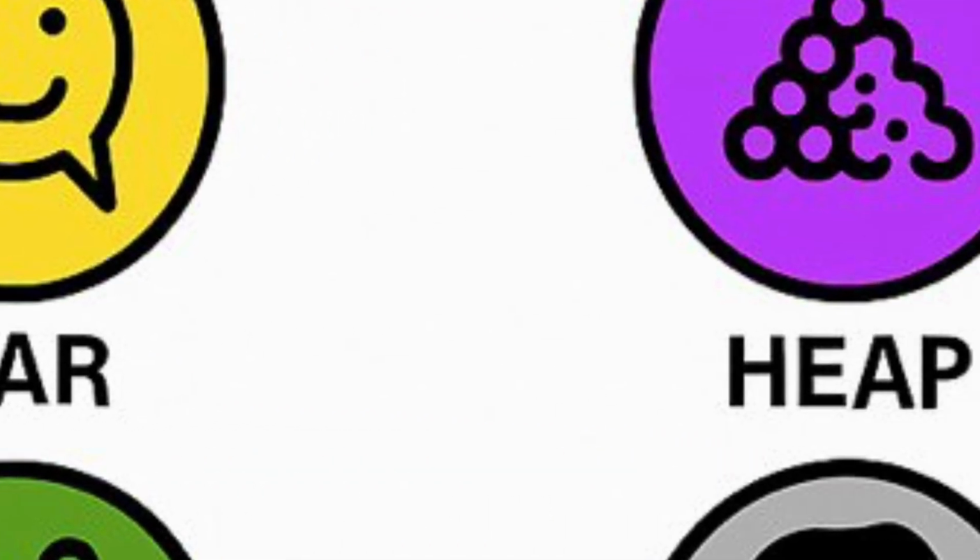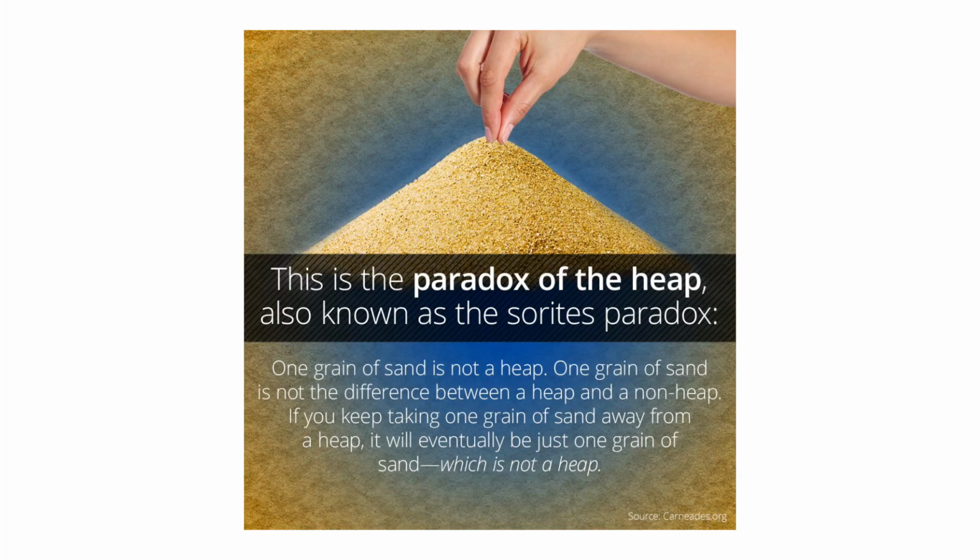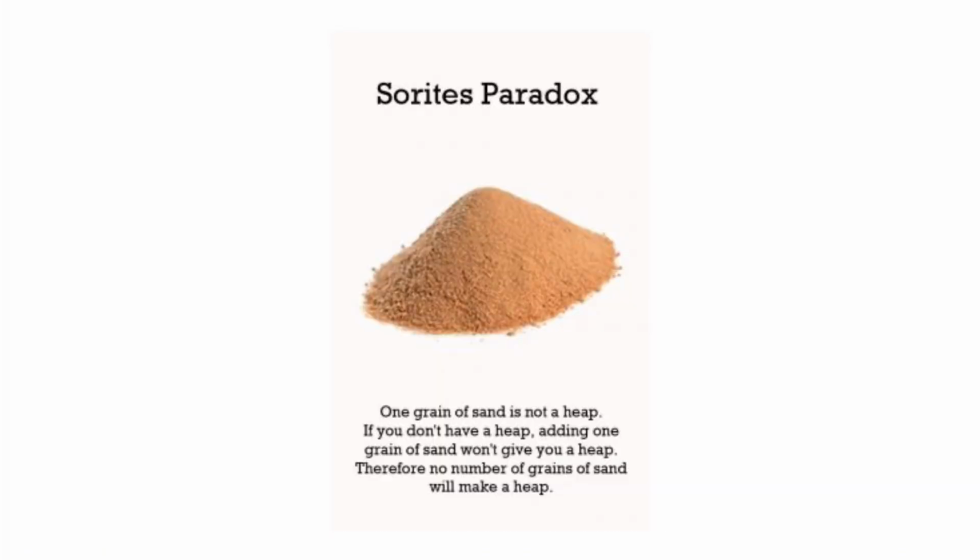2. The heap paradox, Sorites. Imagine a heap of sand. If we remove one grain, it is still a heap. Remove another, still a heap. But if we keep going, at some point we will only have one grain. And one grain is definitely not a heap. So where exactly did the heap disappear?